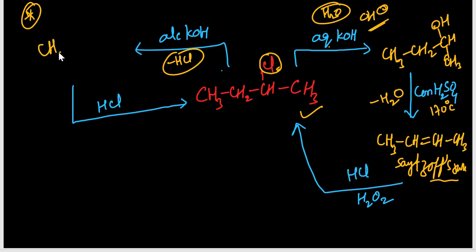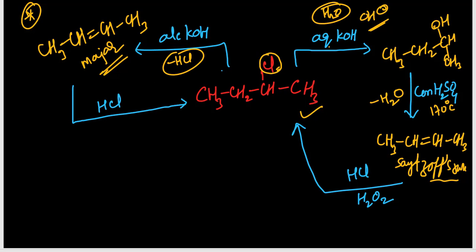Your product is CH3, CH double bond CH, CH3, alkene. See here also alkene. Here also you may get a doubt, sir, 1-alkene and 2-alkene. Same rule, Saytzeff rule, more substituted alkene is more stable. This is the major product. The minor product formed is but-1-ene. Again reaction with HCl, either with or without peroxide, the same product you are getting.